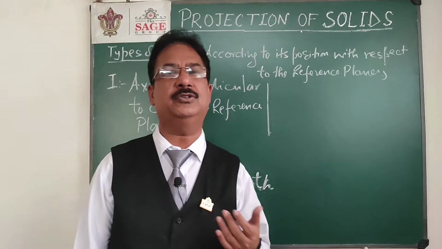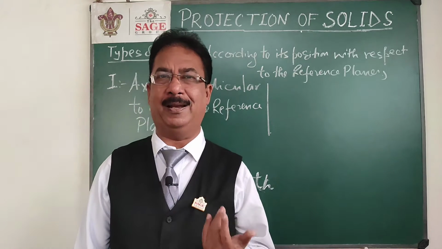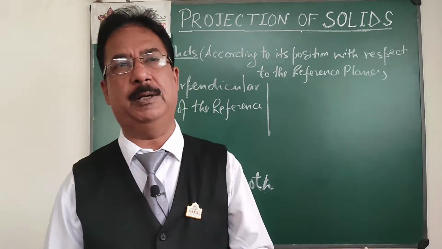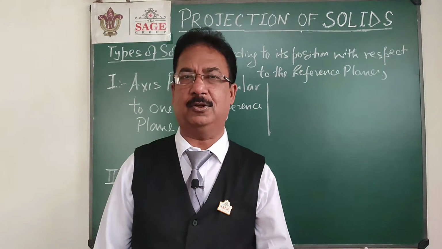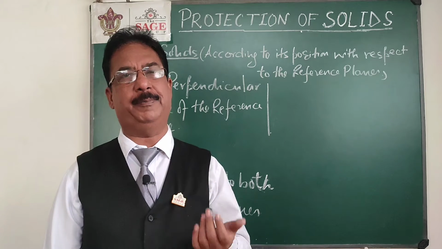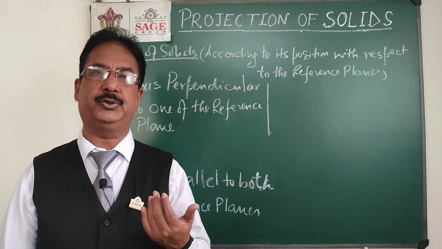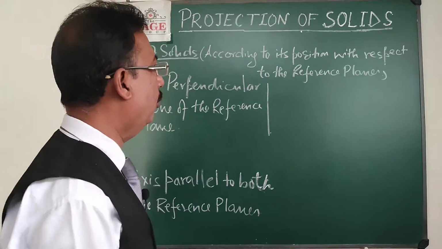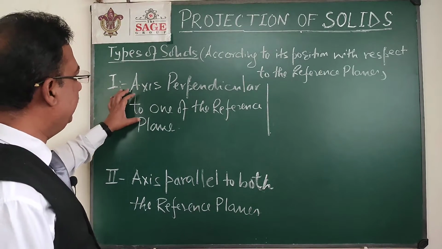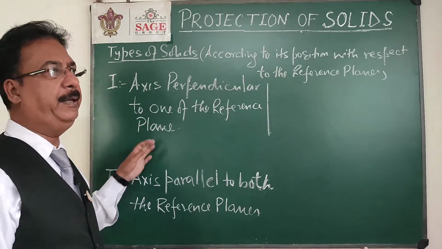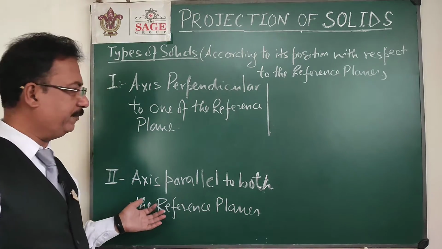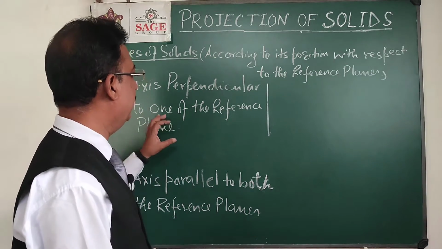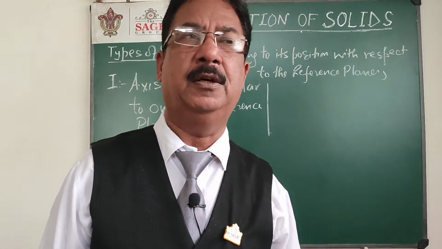That is also one of the simplest cases of a line, when the line is parallel to both. Why are these simple positions of a line? Because whenever a line is parallel to both planes, in both projections we get the true length of the line. In the same way, whenever a line is perpendicular to one plane, one of its views shows the true length and the other view is a point. In the case of a solid, 90% of the time I am going to take the first as the simple position, though a few problems can also be solved starting from the axis parallel to both.